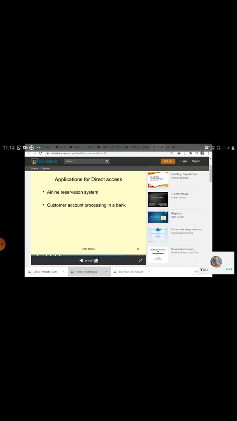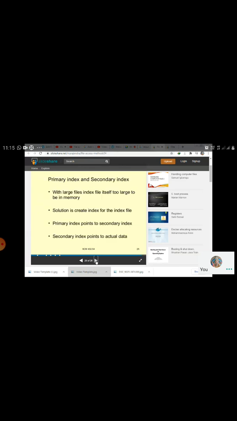Then the applications for direct access are the airline reservation system and customer account processing in a bank. To find an entry in the file, you can search the index, then use the pointer to access the file directly for the desired entry. For example, the last names are Adams, Arthur, Asher, Smith, etc., with a logical record number. The index file gives Smith, H, John, SSN, the relative file, etc. Primary index and secondary index.